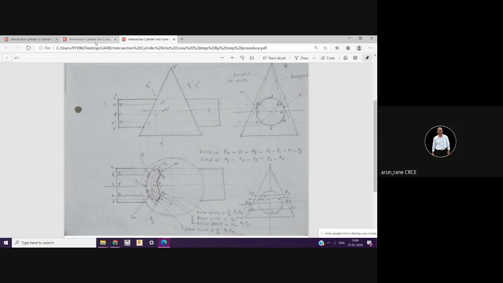The drawing which has been taken from Andy Bhatt, there it is divided into 12 parts. Here I suggest you divide into 8 parts. 8 parts means at 45 degrees, you know very well. So 1, 2, 3, 4, 5, 6, 7, 8.